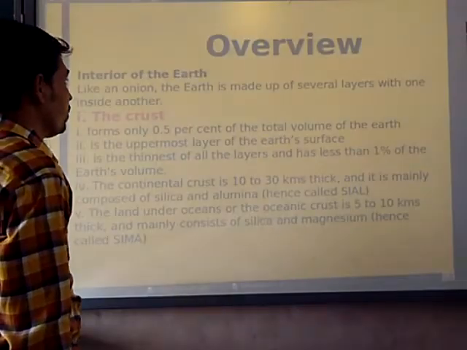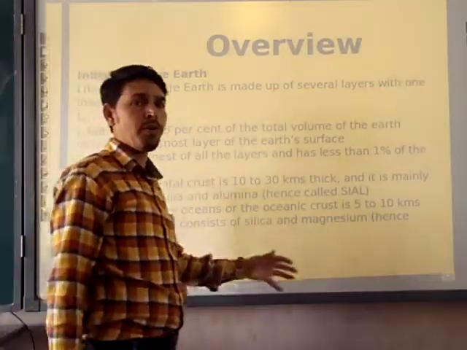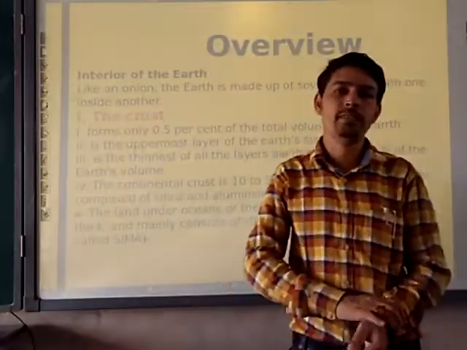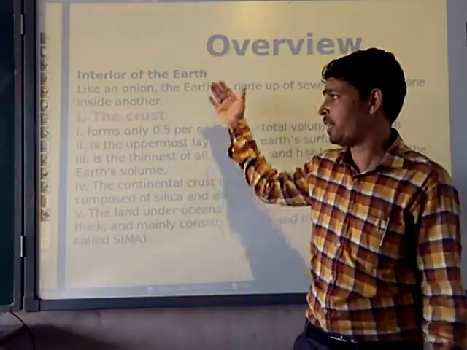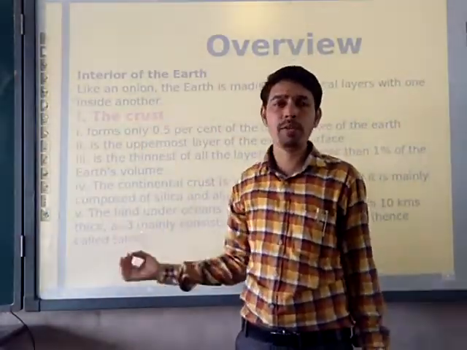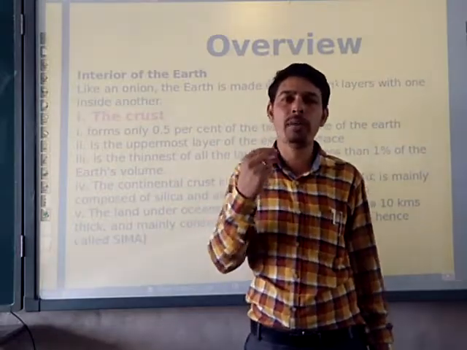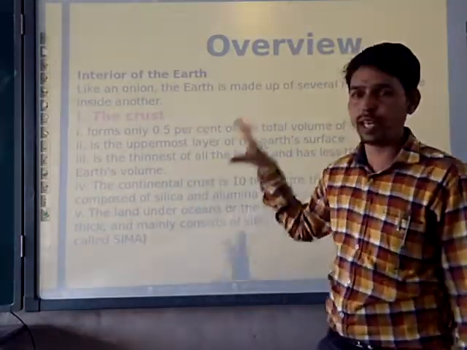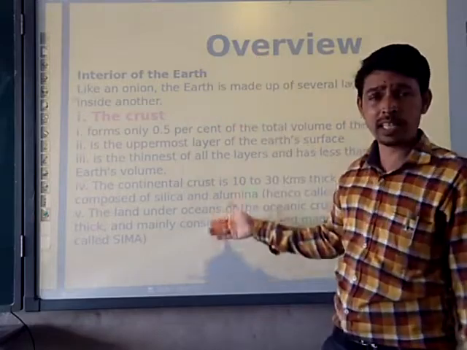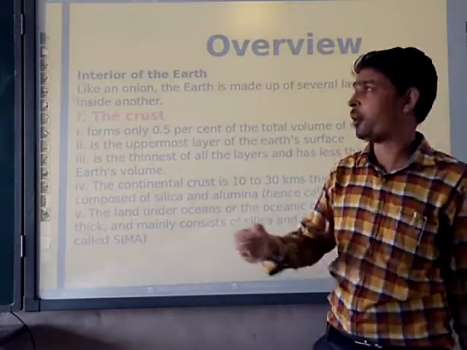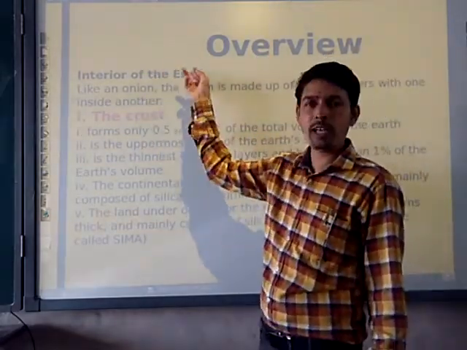Next, the overview: what we have studied here. I will explain the overview one by one, and it is very important. This is the second chapter, and we are discussing the inside of the earth.